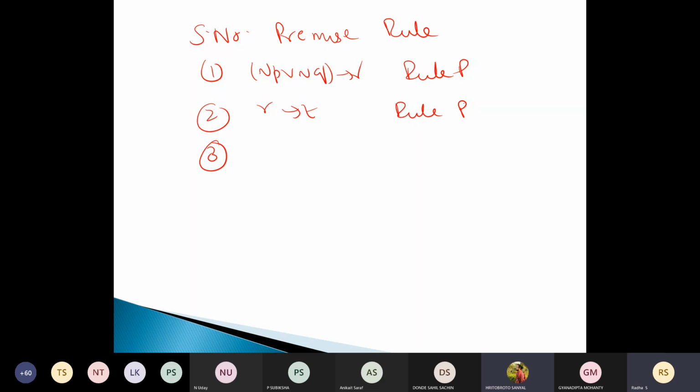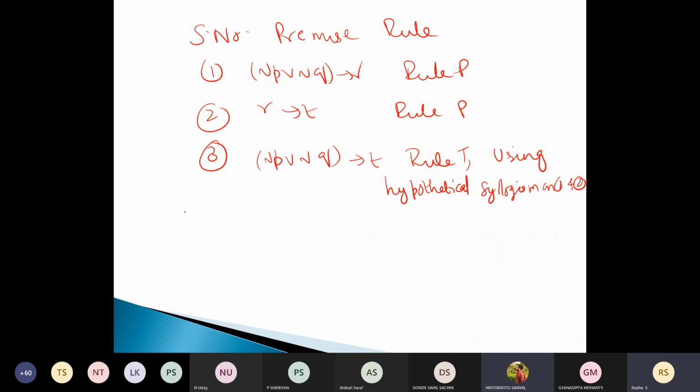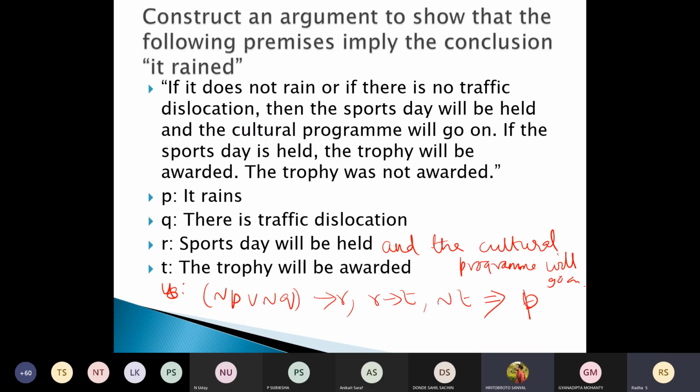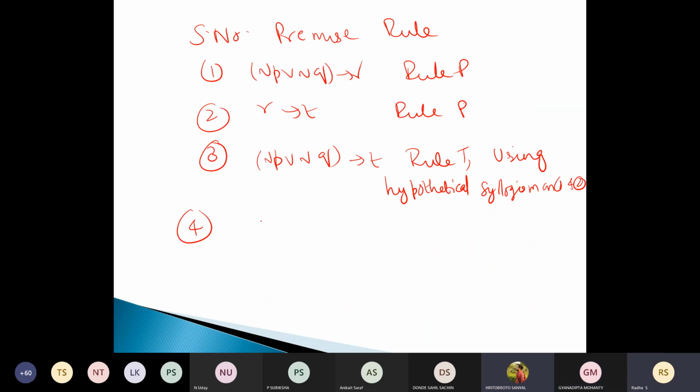Then we'll get not P or not Q implies T. So what is the rule you are using? Hypothetical syllogism, using hypothetical syllogism on 1 and 2. Okay, then we can introduce not T.